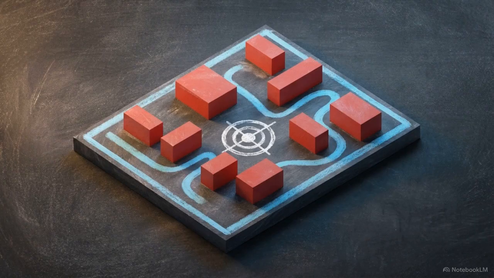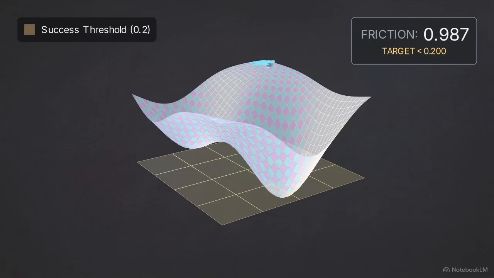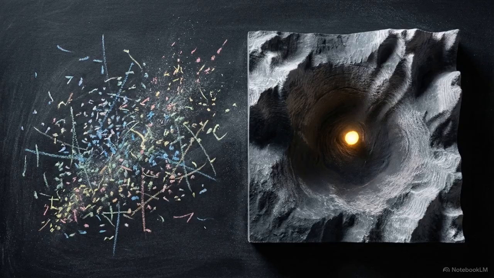We guide this learning process using a classical COBYLA optimizer, a numerical optimization method that handles constraints without requiring the calculation of derivatives. It navigates the network's loss landscape by minimizing a metric called friction, which we define as 1.0 minus the state fidelity to measure the divergence between the network's current state and the target plaintext. Success in this framework is strictly defined as driving that friction metric below a threshold of 0.2. By configuring the problem this way, cryptanalysis moves from brute force guessing to a search for geometric energy minima.